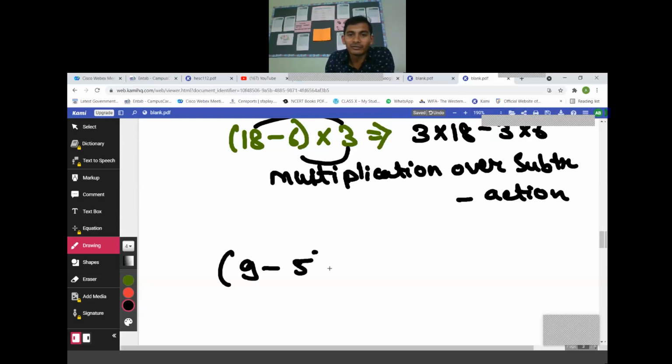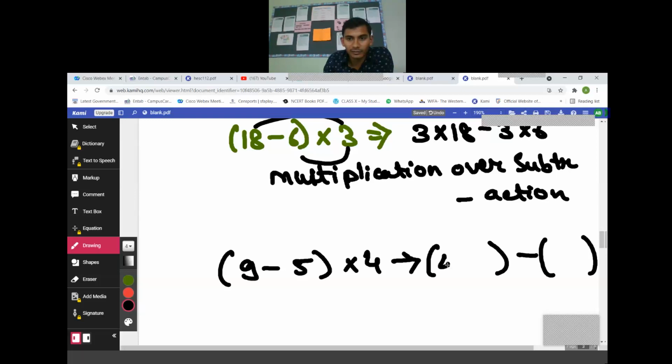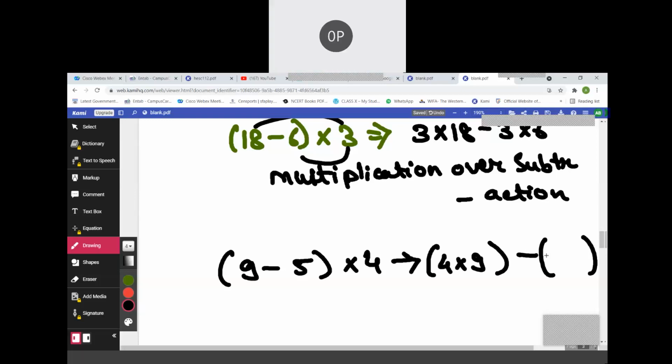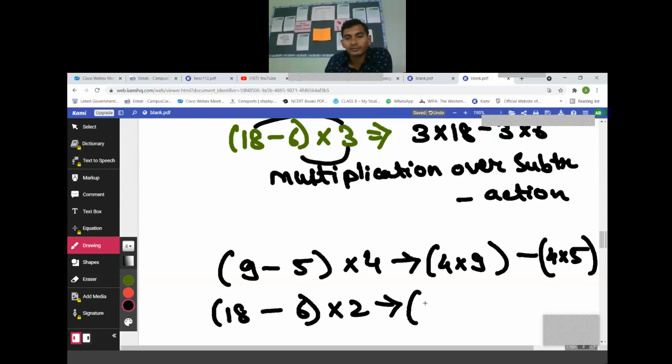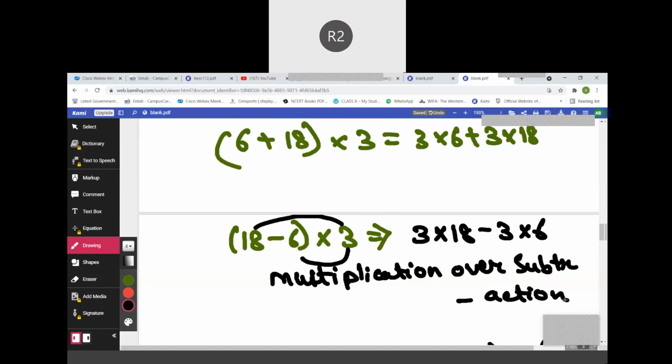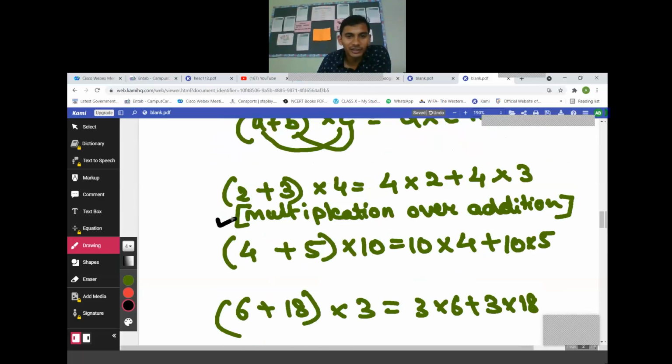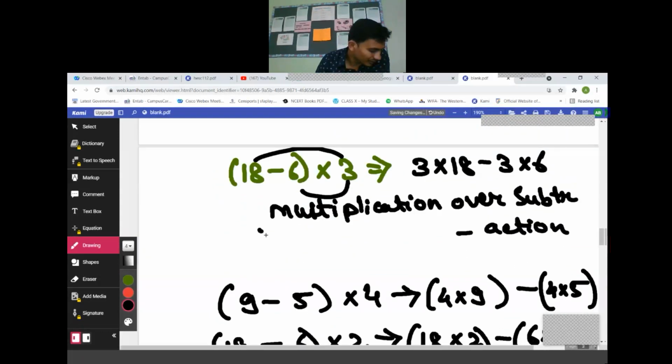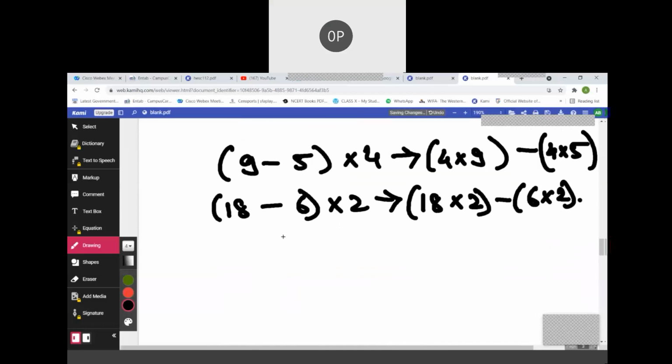9 minus 5 multiplied by 4. Tell me. 4 multiplied by 9 minus 4 multiplied by 5. Okay, 18 minus 6 multiplied by 2: 2 multiplied by 18 minus 2 multiplied by 6. So you got this property, multiplication over addition and multiplication over subtraction. Understood? Yes, sir.